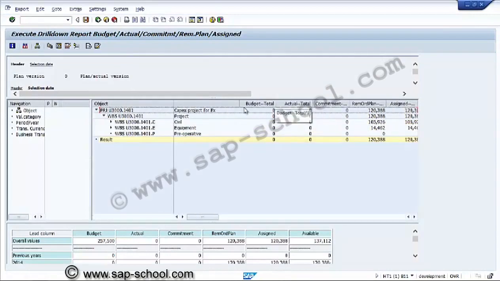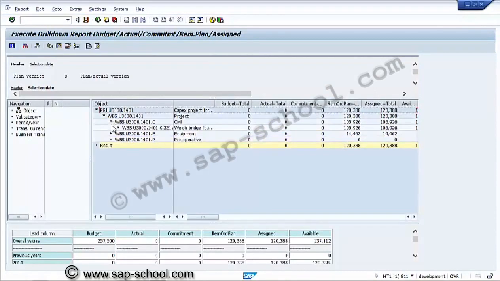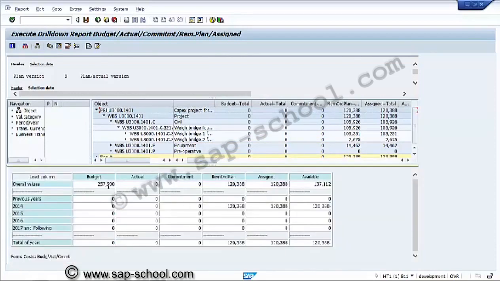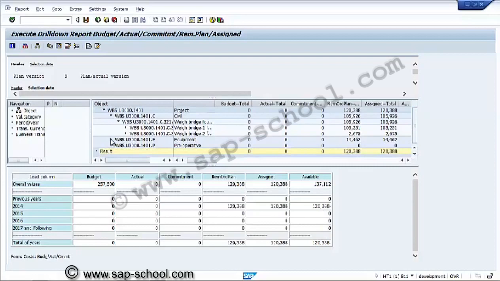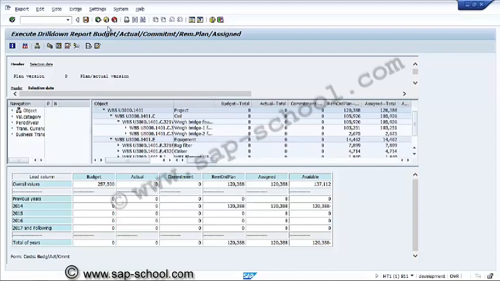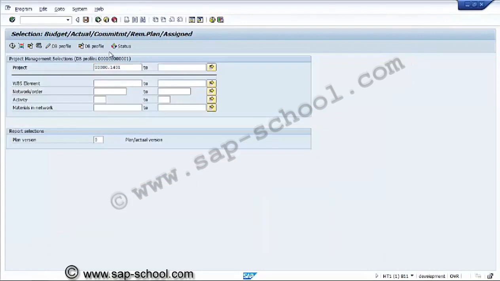We can see clearly in this budget $257,500 assigned is this much, remaining order plan is this, total available budget is this much. So this is about the budget report.